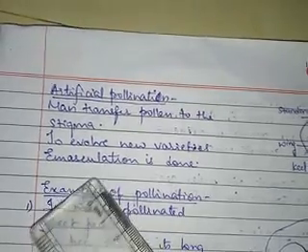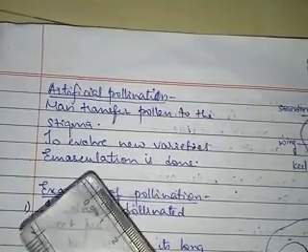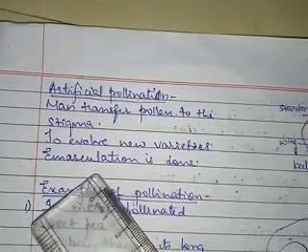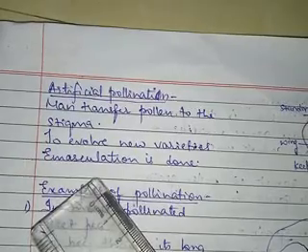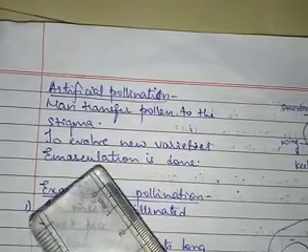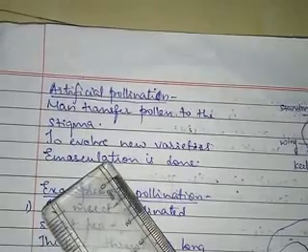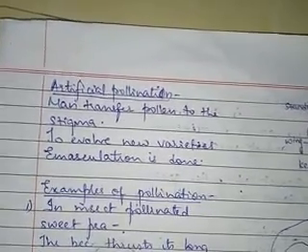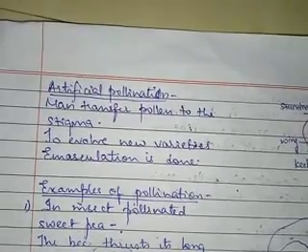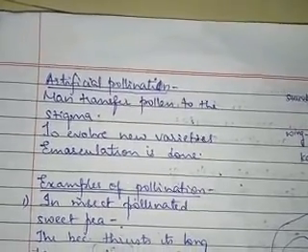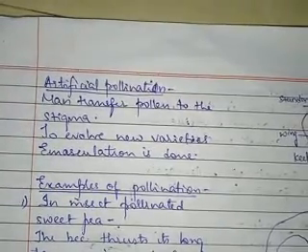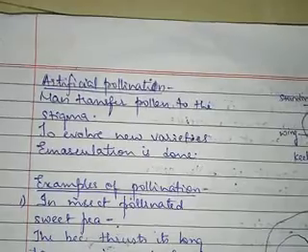Later on, when the stigma becomes mature, you dust the pollen grains of the same species flower on the stigma of the emasculated flower. Understanding? First you remove the anther of the flower, then cover that flower with the polythene bag. Later, when the stigma becomes mature, you dust the pollen grains onto the stigma of that flower.